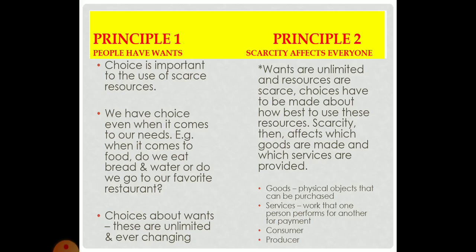Let's see. Principle 1. When I talk about people, every one of us has many wants, right? Choice is very important to use the scarce resources. So choice here, I must choose between my wants. I can't get all of my wants, so I have to choose. So choice is important to use scarce resources. We have choice even when it comes to our needs.